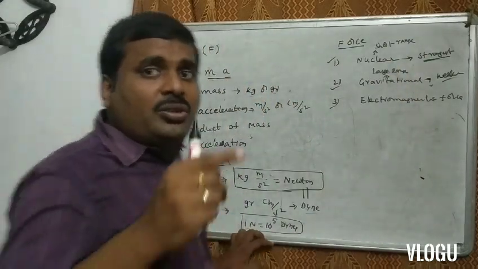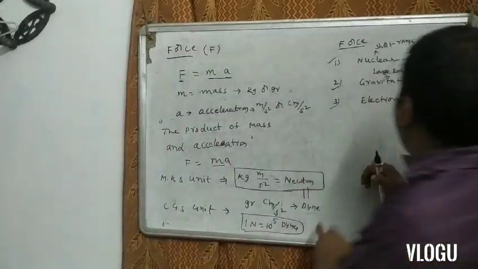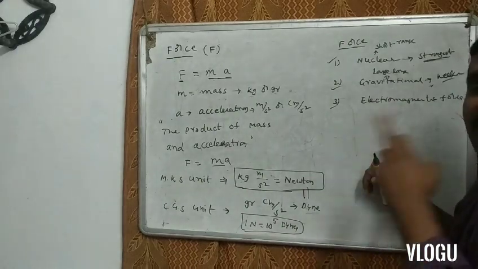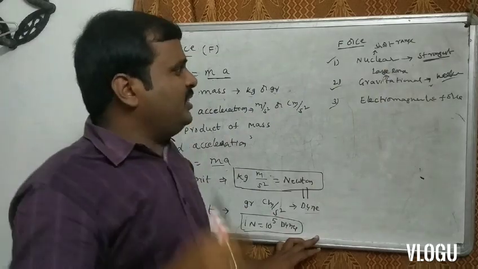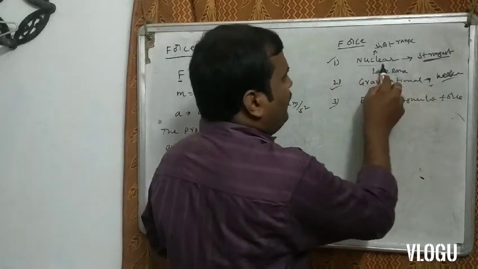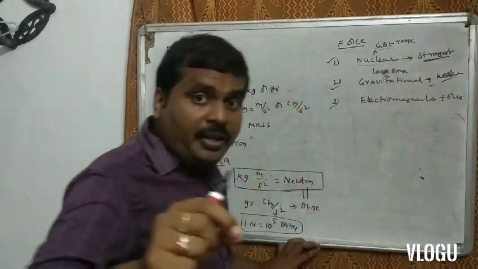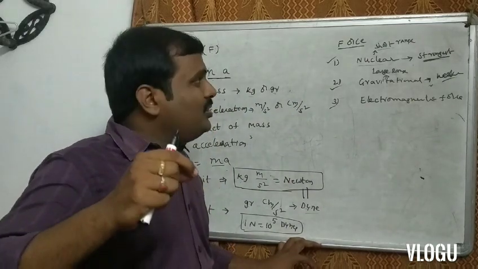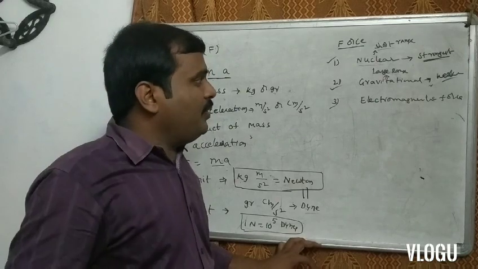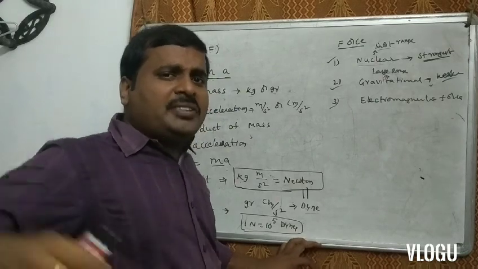Nuclear forces are the strongest forces in nature. Gravitational force is the weakest force in nature. But nuclear forces are short range forces, while gravitational forces are long range forces.